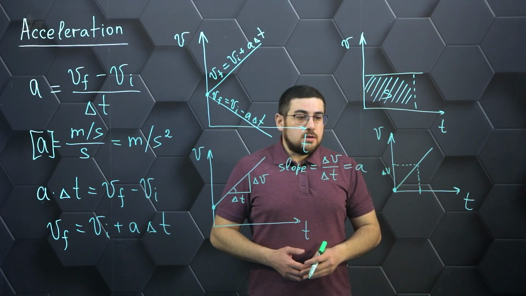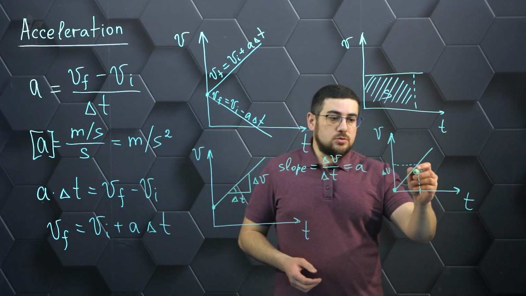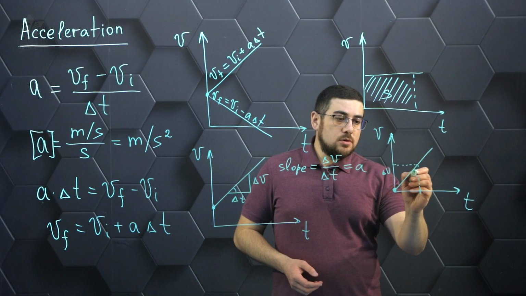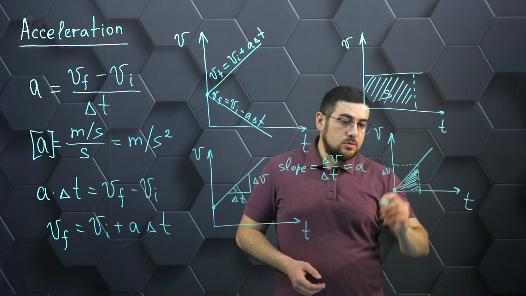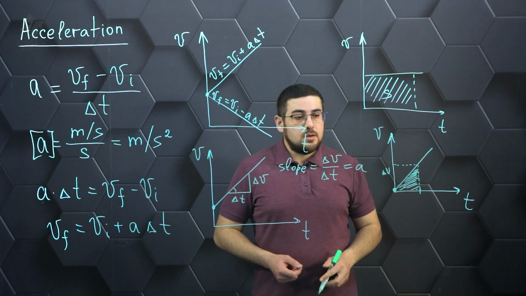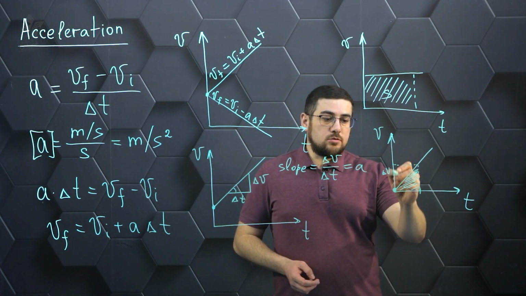If we now consider some path that the body has traveled, then in this case this path will be equal to this area. That is, it will be the area of this triangle, and we see that it is equal to half of the area of the given rectangle, which in principle is completed on the basis of the obtained triangle.